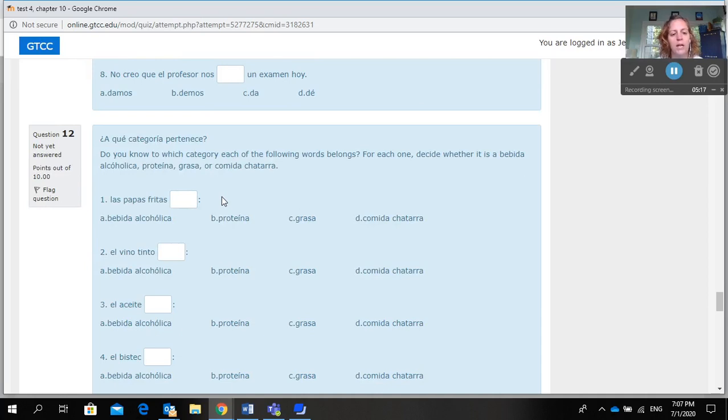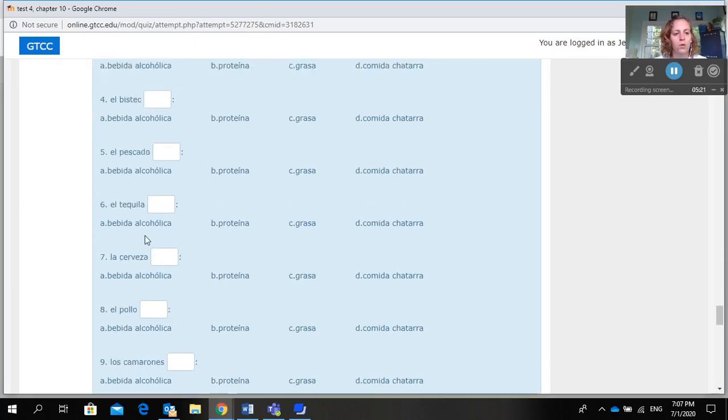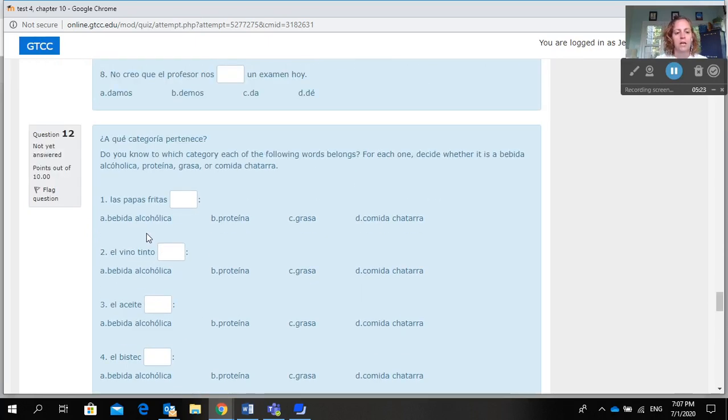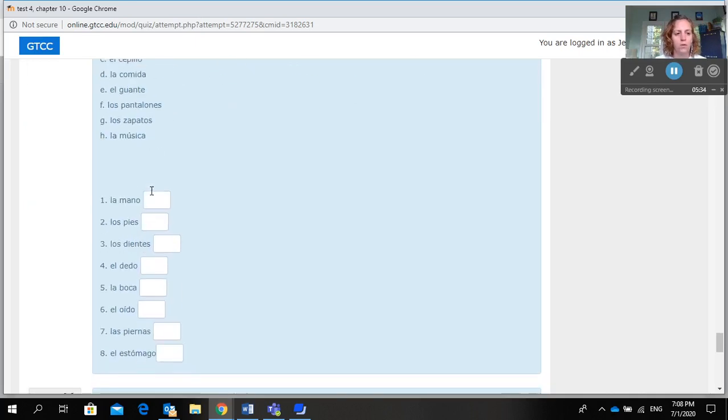¿A qué categoría pertenece? Do you know to which category each of the following words belong? So they've given you foods, and you need to decide, is that food a proteína, grasa, comida chatarra, bebida alcohólica? So if papas fritas is a bebida alcohólica, you would write an A. And that's how you would do 12.